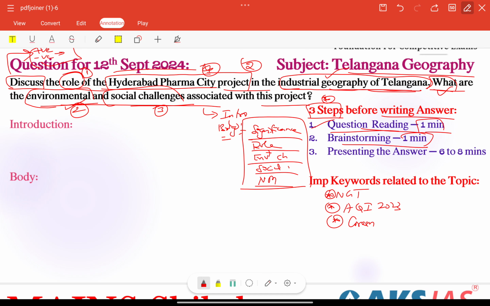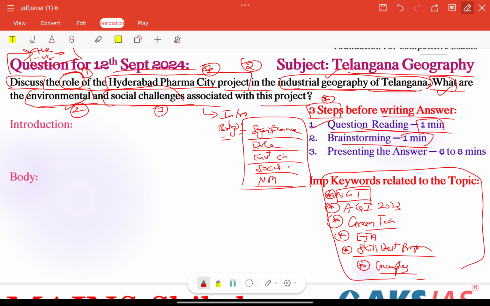We need to start using some green technologies, right? We need to focus on this particularly. And also we have some acts and policies regarding the environment. Environmental Impact Assessment is also a very important initiative, right? We need to focus on this particularly for giving permissions to projects. Next, skill development programs, what we have. Other than this, we need to give some recent examples here and there. So these are the important keywords we need to mention. We need to recall them within 1 minute after studying or reading the question carefully.